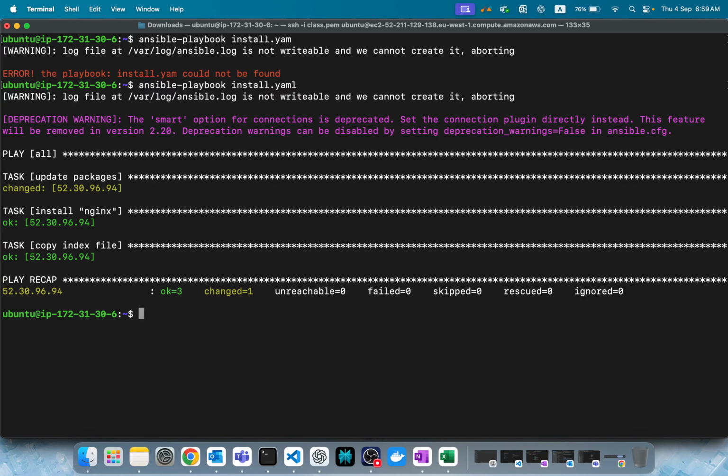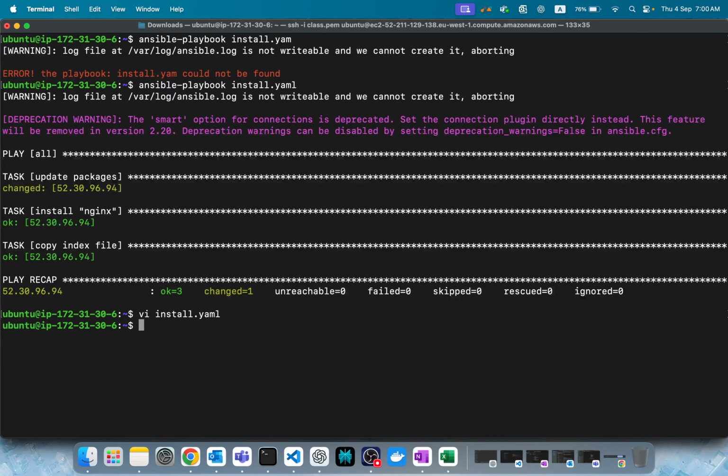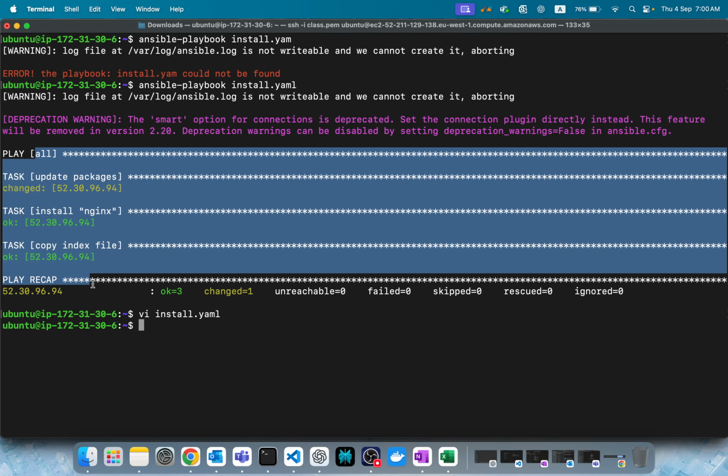Now let's say I have one more requirement. Imagine I have 10 Ansible nodes. Obviously the Ansible server is separate from the 10 Ansible nodes. So what usually happens when you give all in the hosts? Whatever servers are present in the inventory file, the tasks will execute on all of them by default. Got it?